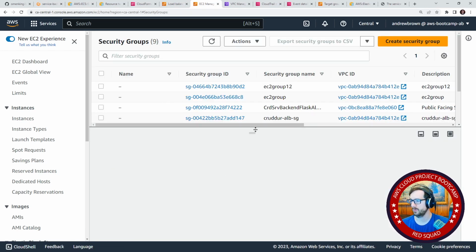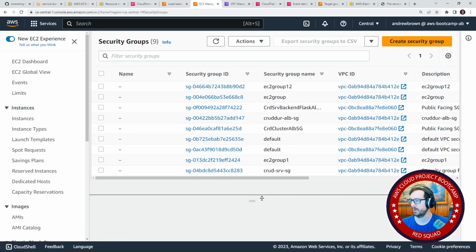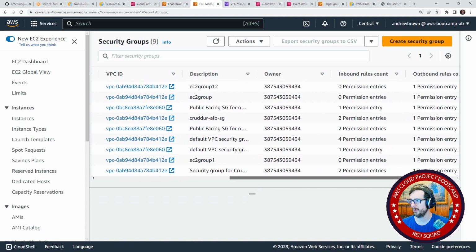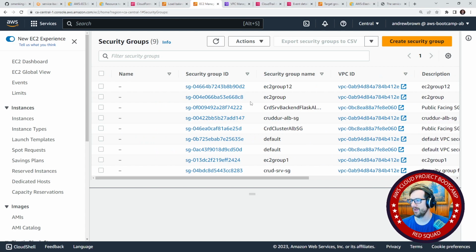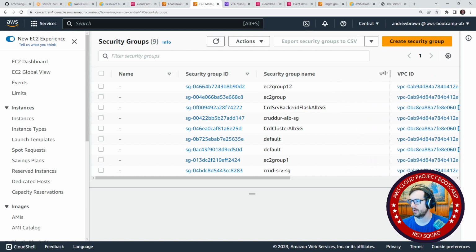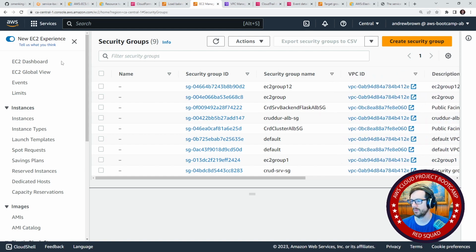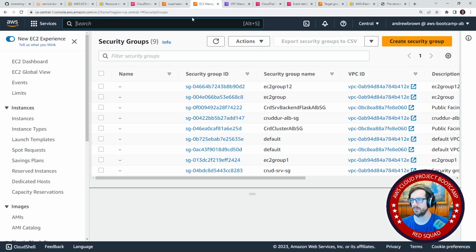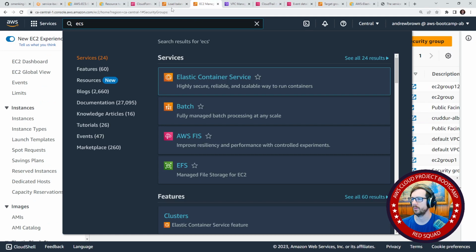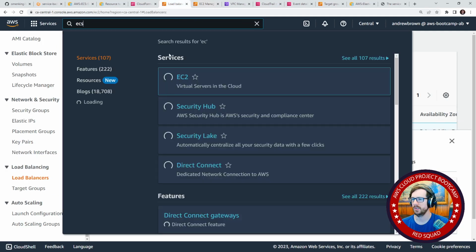We'll go over to the one that is created for our, which one is the correct one? I don't know, I can't tell. I think maybe we should clean up some of these older ones because we do have a bit of a mess here. I can't tell which is the new one. It might be this one here. So we will go back over to ECS, I suppose.